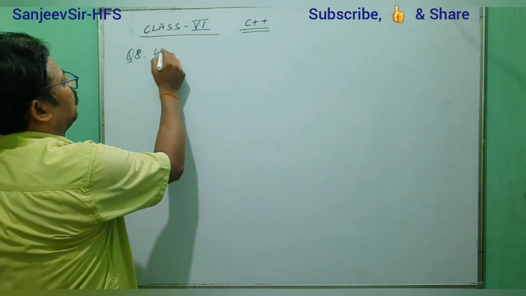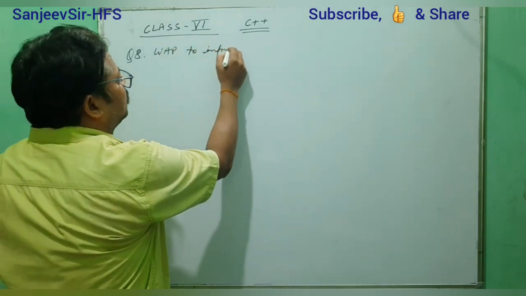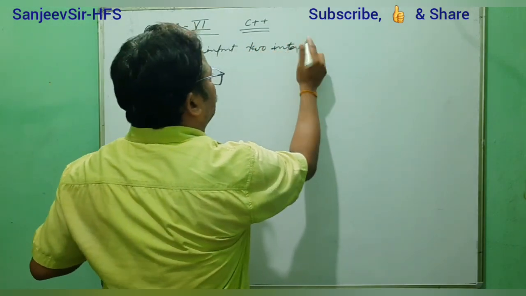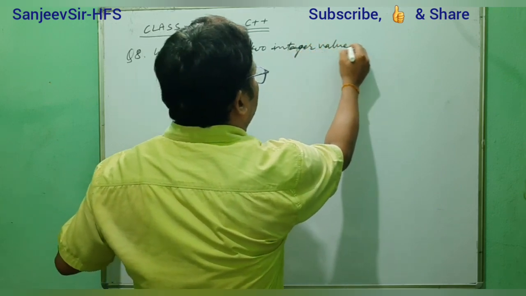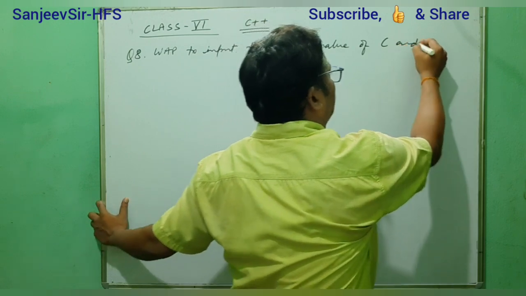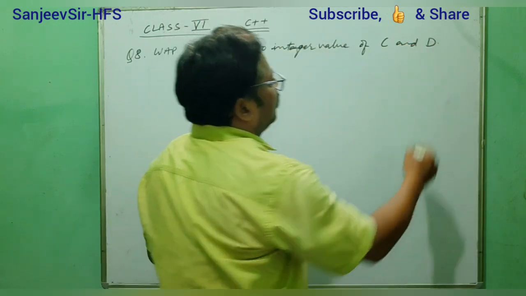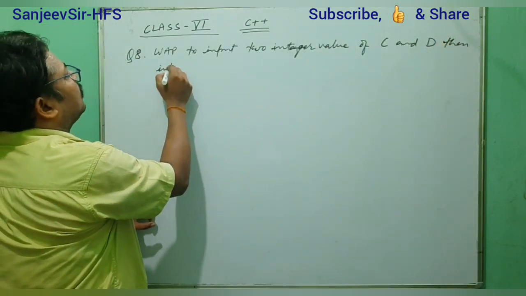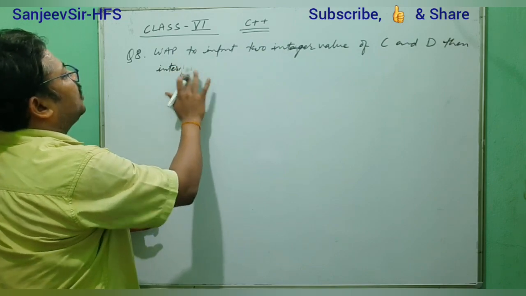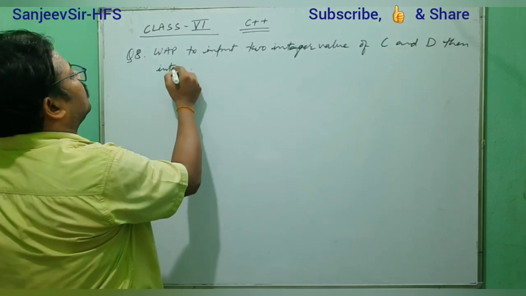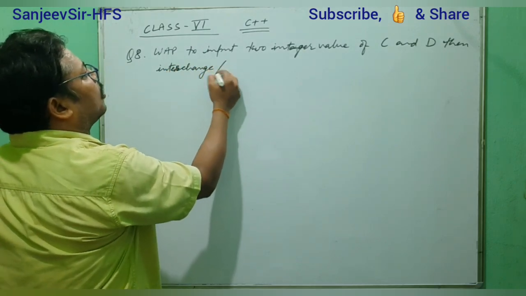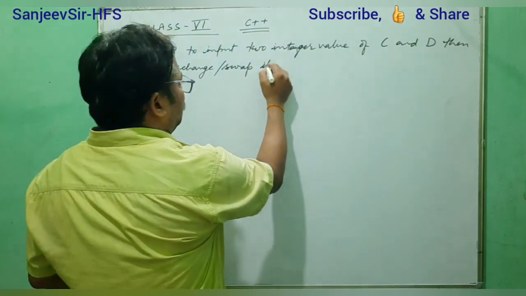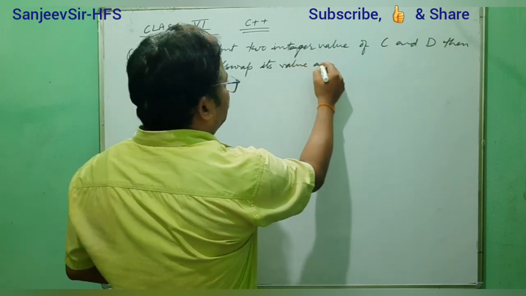Question number 8 is: write a program to input two integer values of C and D, then interchange or swap its values, and display.